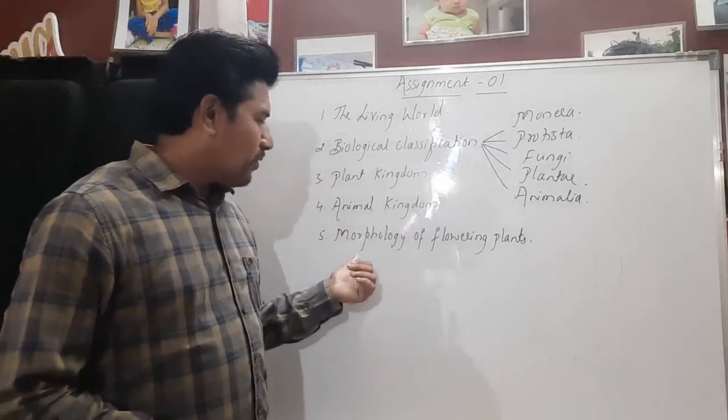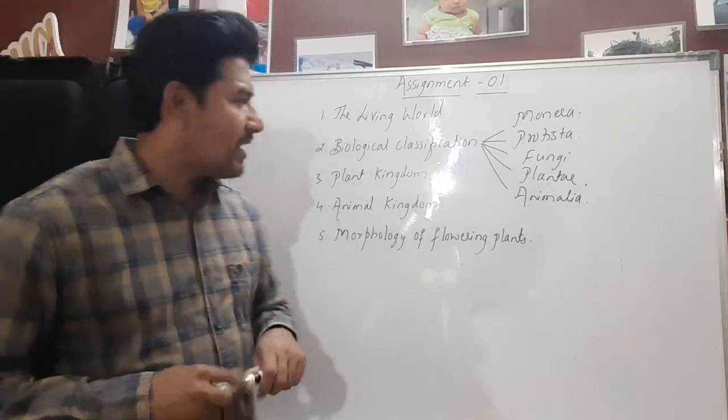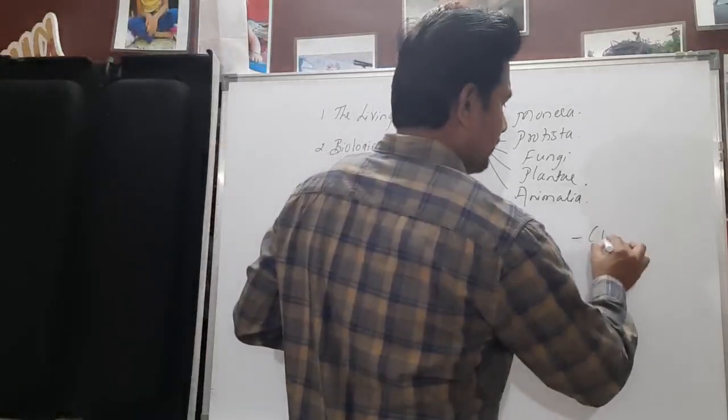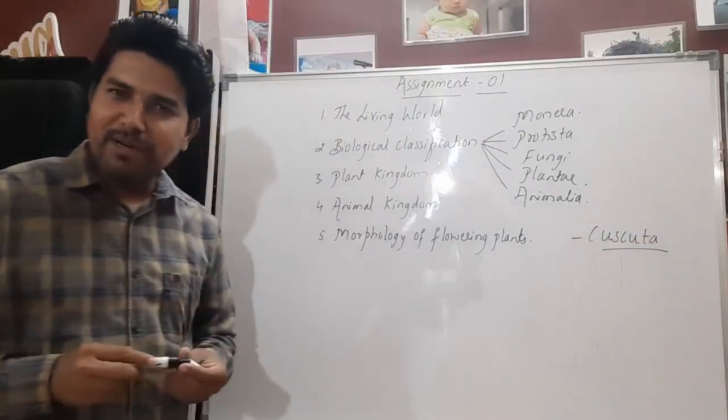In the plant kingdom, remember one plant, a parasitic plant. Its name is Cuscuta. It is a parasitic plant, remember its name.